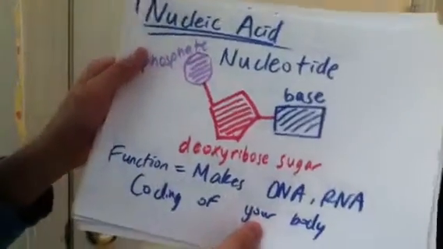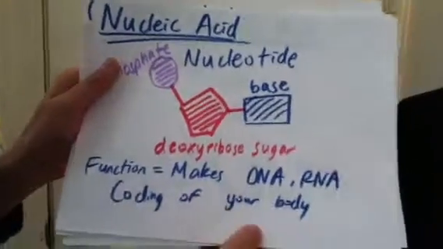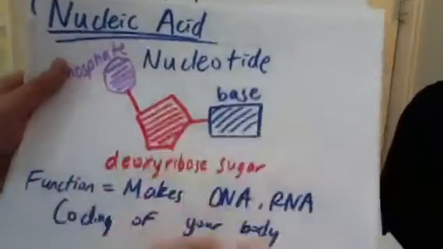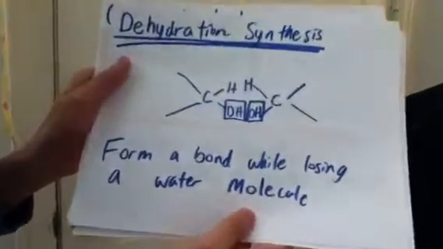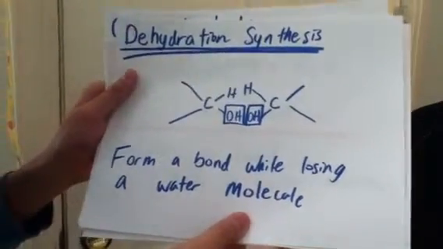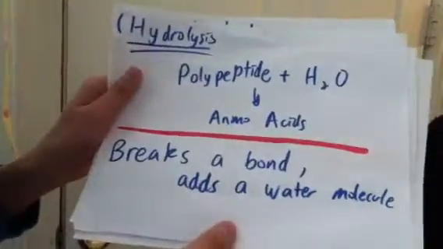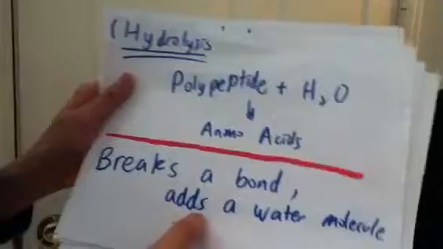For nucleic acid, the function is that it makes up DNA and RNA, and it's the coding of your body. This is a nucleotide, the monomer of nucleic acid. Dehydration synthesis is when organic compounds form a bond while losing a water molecule. Hydrolysis is the opposite. Organic compounds break a bond and it adds a water molecule.